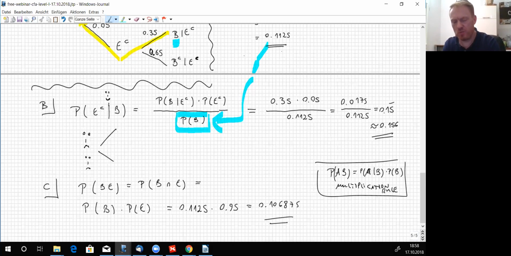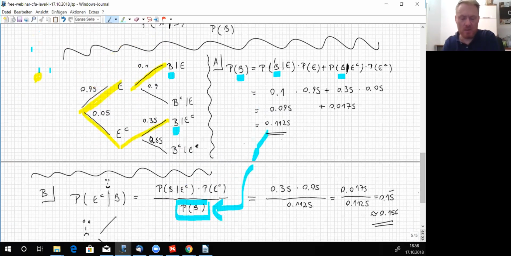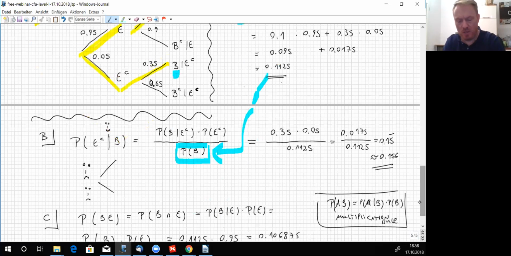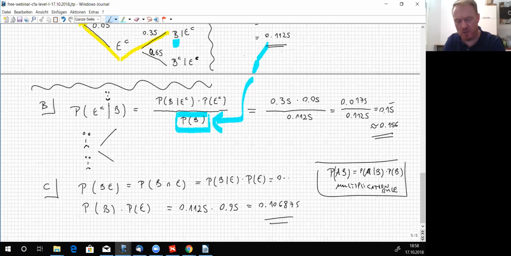That's the multiplication rule. So now, the probability of B given that E occurred first, multiplied by the probability of E, would be B given E, 0.1, where was the answer? 0.1 multiplied by P of E, which was 0.95. And now hold your breath.